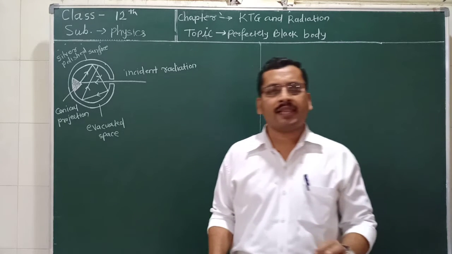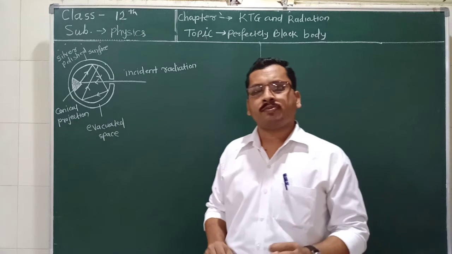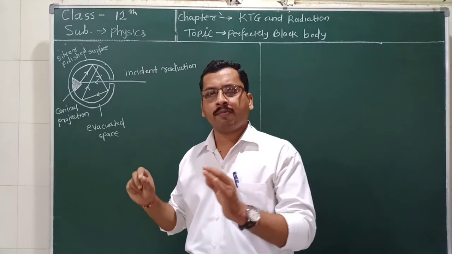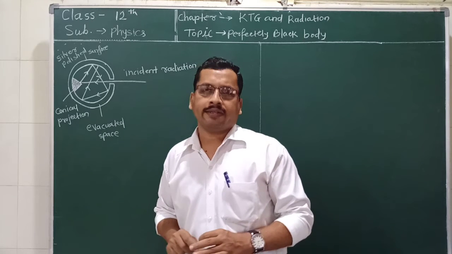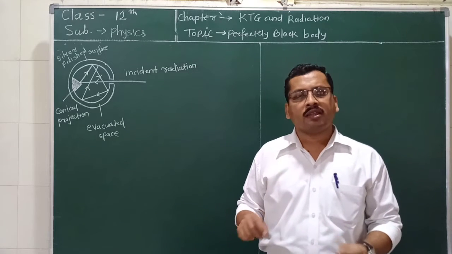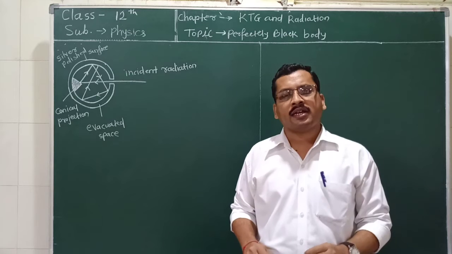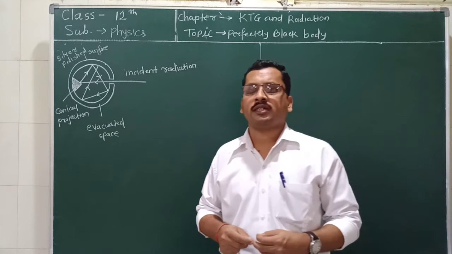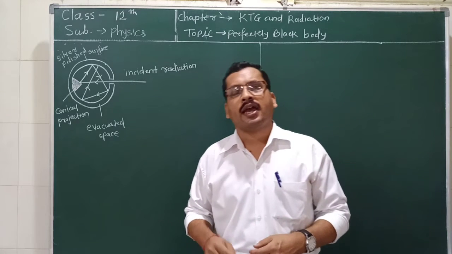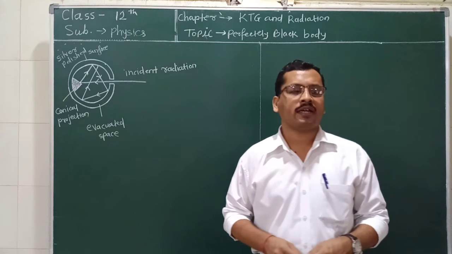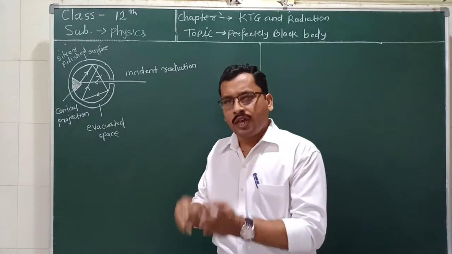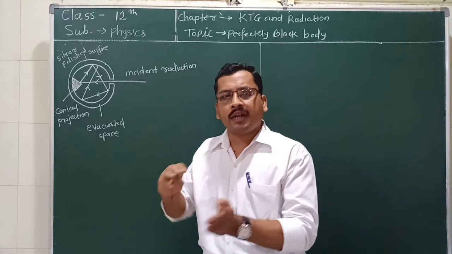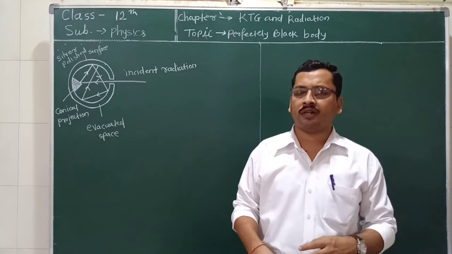So we can say that the body which is polished reflects more heat radiation and absorbs less radiation, and the body which is painted black absorbs most of the radiation, and less radiation gets reflected.